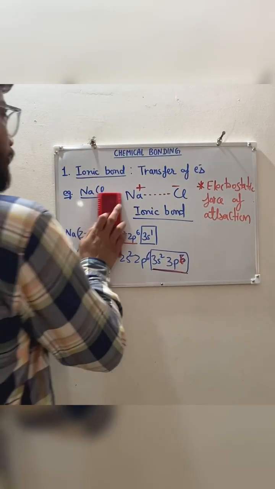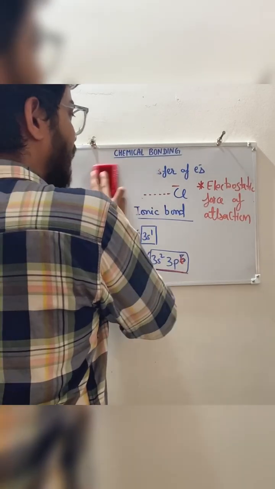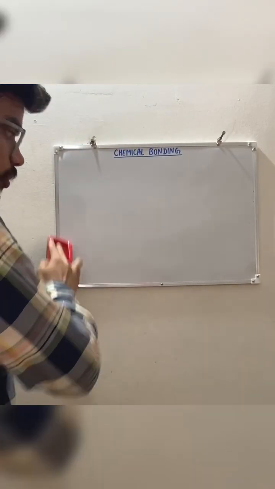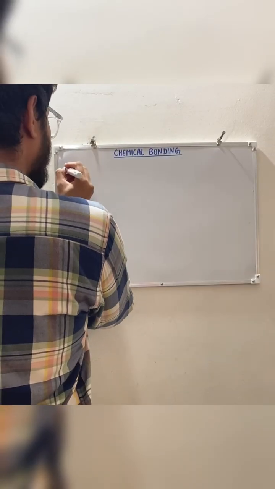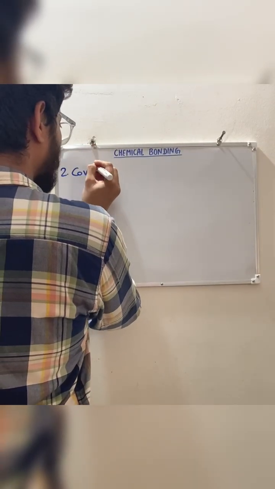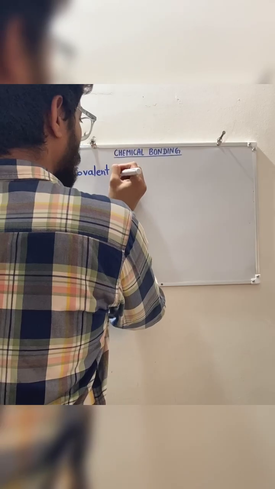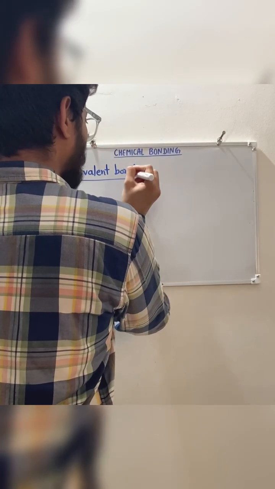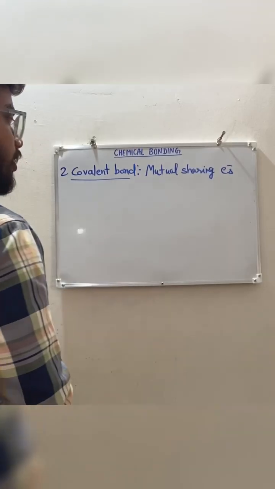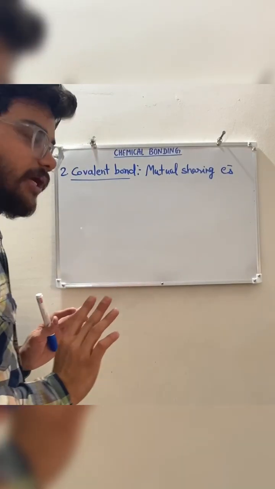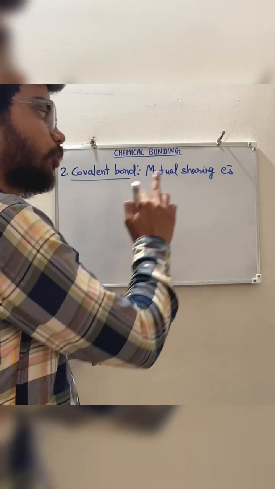Got it? Okay. So the second type of bond is called the covalent bond. In the covalent bond, there is no complete transfer of electrons. There is mutual sharing of electrons.